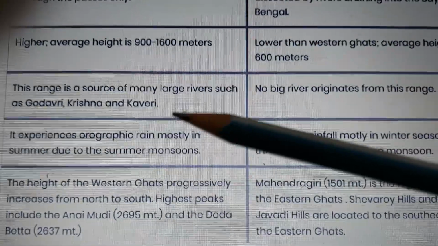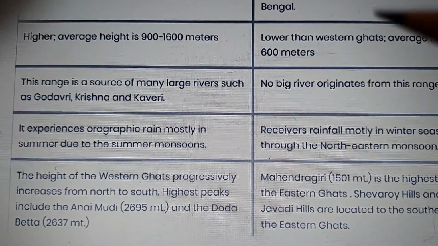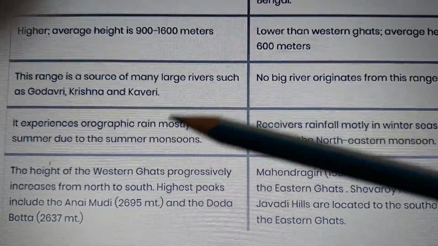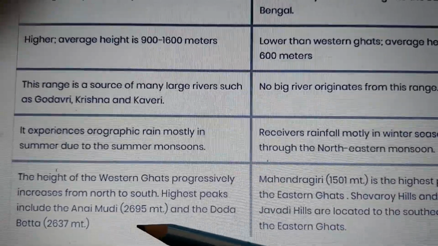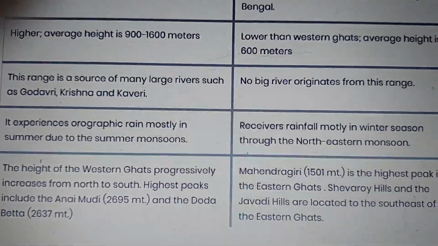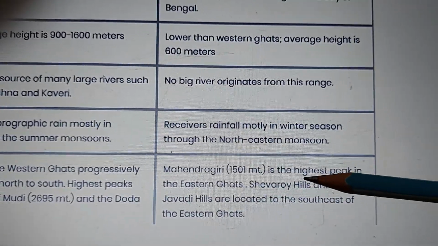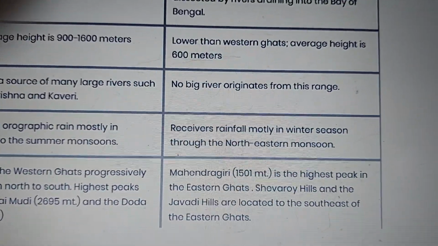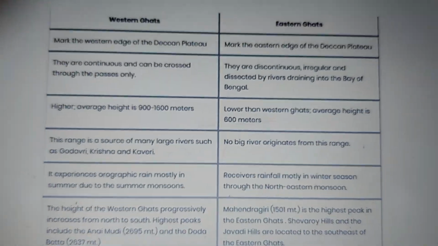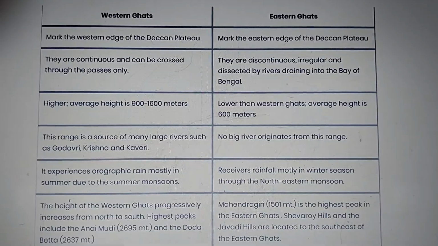As I told you, the height of the Western Ghats increases from north to south. In the north they are less high, towards the south they are higher. So the highest peak is Anamudi, as I told you, and Doda Betta. These are the two highest peaks. Here the highest peak is Mahendragiri, and the two other hills are Chevroy Hills and Javadi Hills in the Eastern Ghats. So this is all about the Western Ghats and Eastern Ghats.